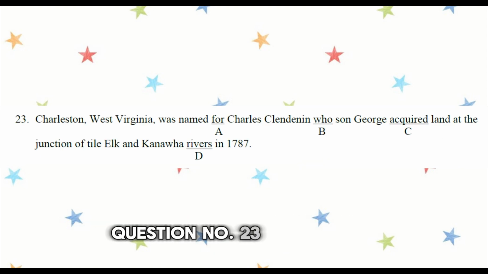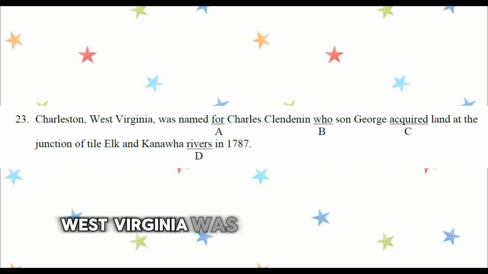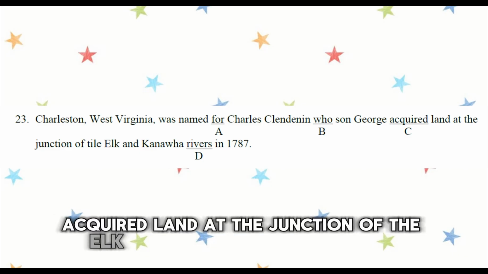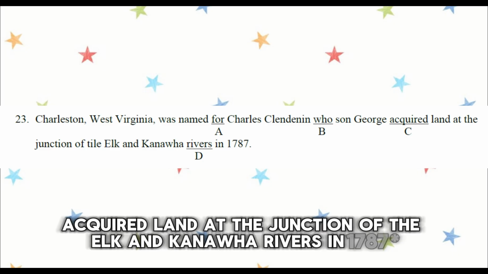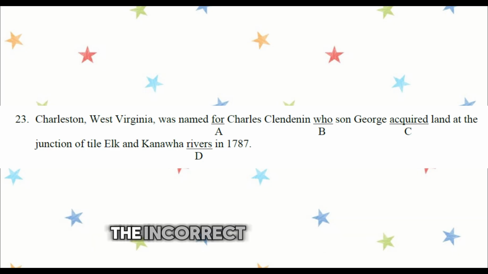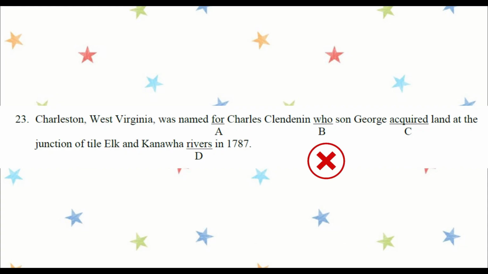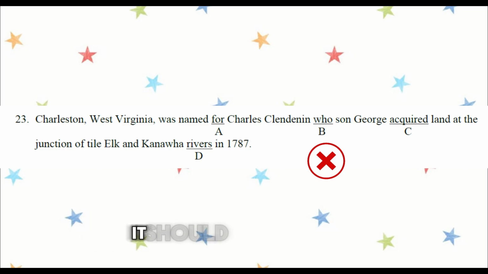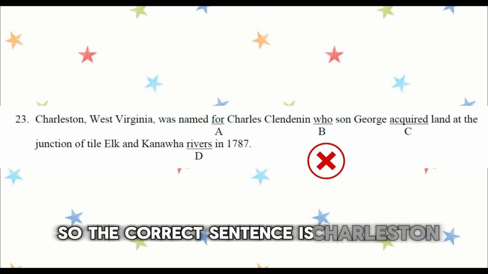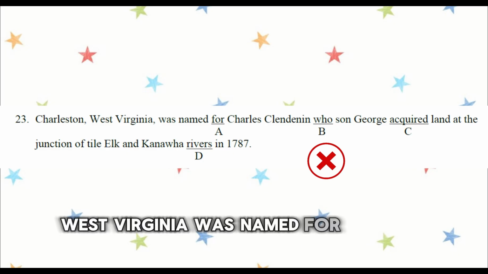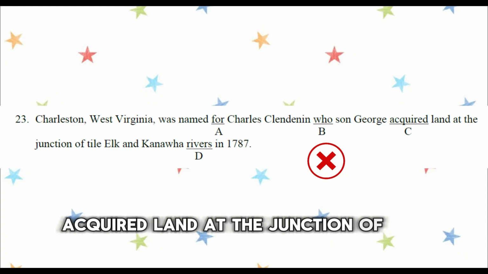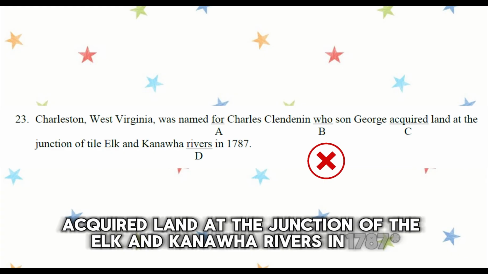Question number 23. Charleston, West Virginia was named for Charles Clendenin, whose son George acquired land at the junction of the Elk and Kanawha rivers in 1718. The incorrect part is B, who. Here we need the possessive relative pronoun. Instead of who son, it should be whose son. So the correct sentence is: Charleston, West Virginia was named for Charles Clendenin, whose son George acquired land at the junction of the Elk and Kanawha rivers in 1718.